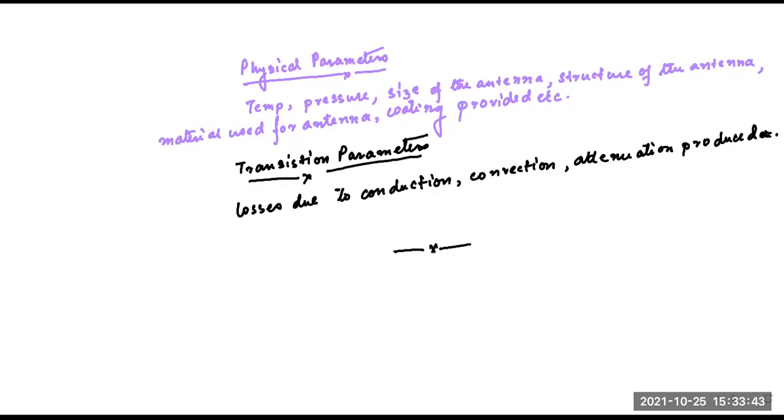So that is today's lecture. Up to this, up to antenna properties, we have covered in today's lecture, and next day we will start with antenna classification and the different parameters that we have discussed, and we will discuss these parameters in detail.